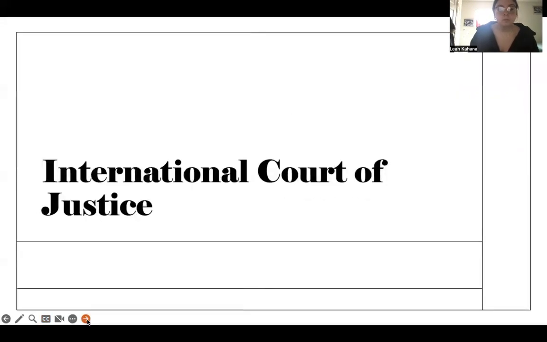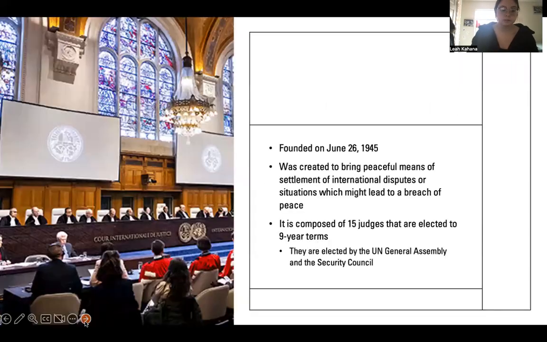Okay. So the last one that we're going to talk about today is the International Court of Justice. This was founded on June 26, 1945. And it was created to bring peaceful means of settlement of international disputes or situations which might lead to a breach of peace. So it was basically founded to stop those world wars that we just talked about, because people were just getting sick of it and they didn't want any more people to die.